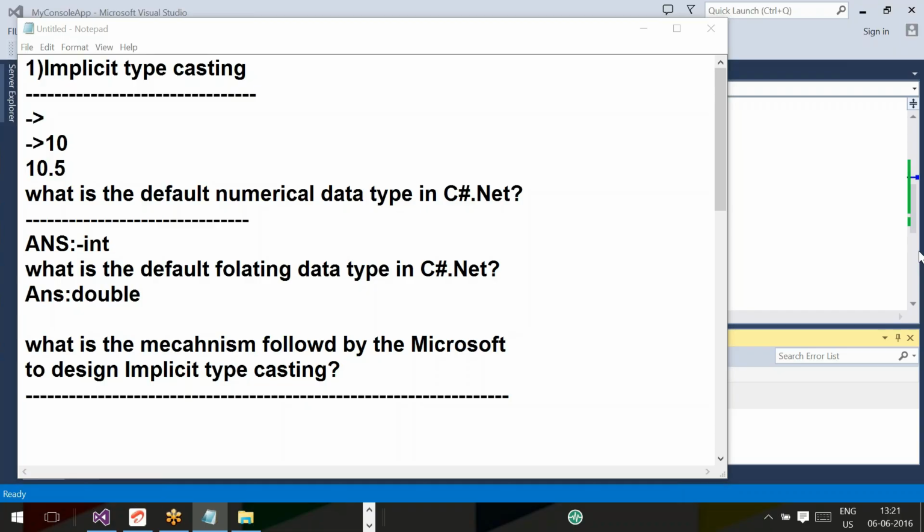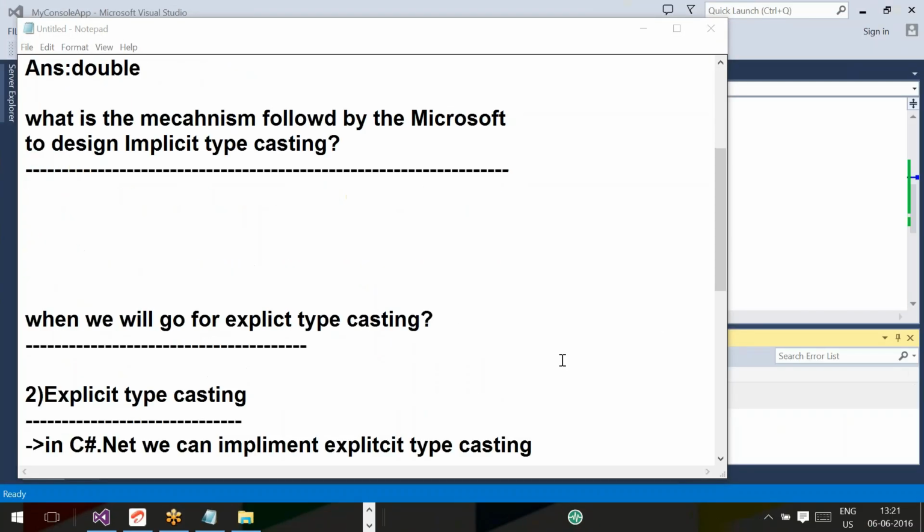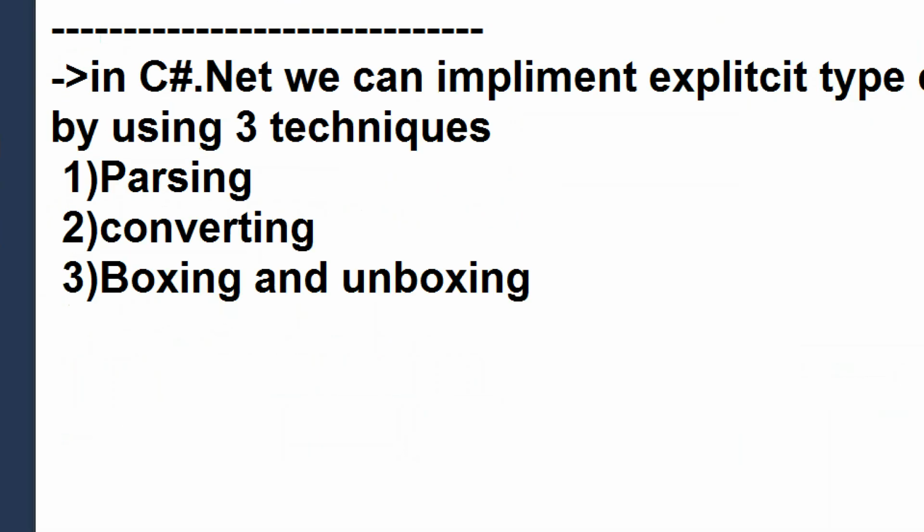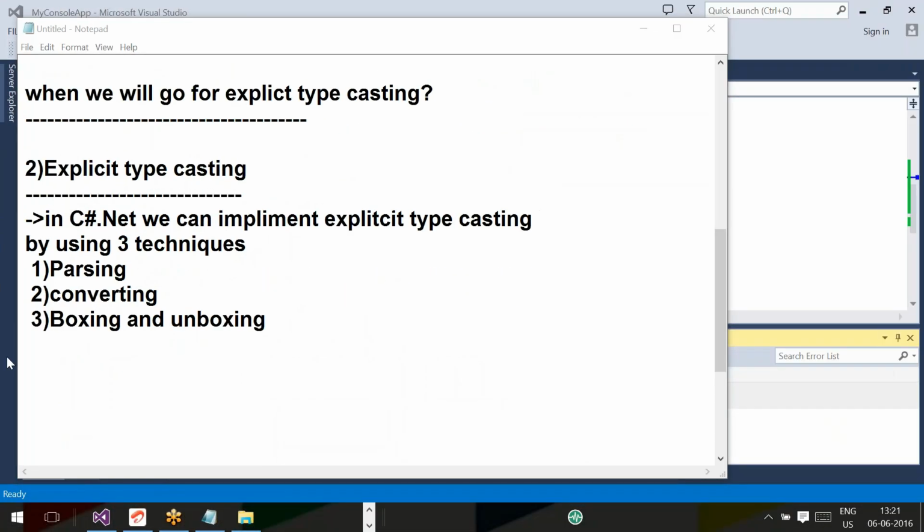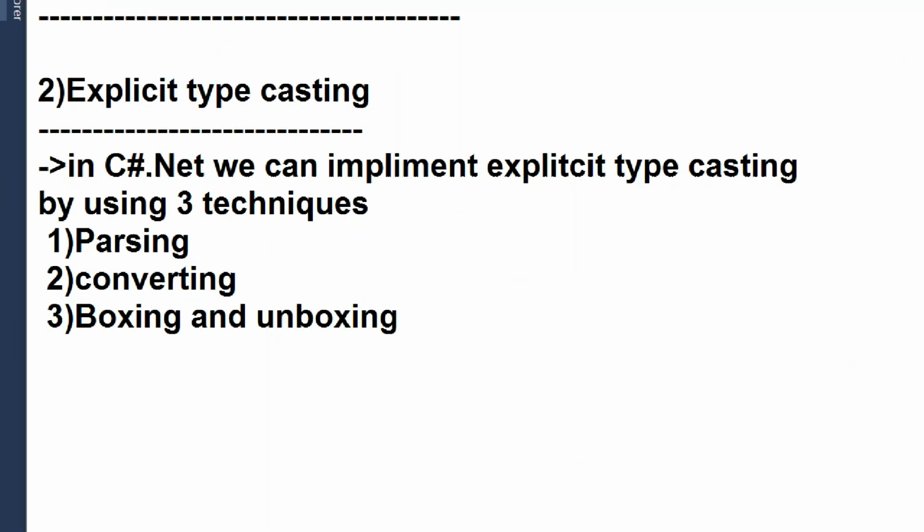In explicit typecasting, the programmer has to follow syntax, because the compiler won't support some type conversions. So we go for explicit typecasting, and there are three techniques: parsing, converting, boxing and unboxing.